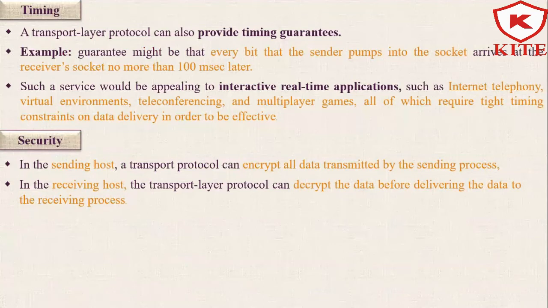Now next parameter is the timing. Some applications like internet telephony, interactive games or multiplayer games require low delay to be effective. Here the transport layer protocol can also provide timing guarantees. For example, a guarantee might be that every bit that a sender pumps into the socket arrives at the receiver's socket no more than 100 microseconds later.